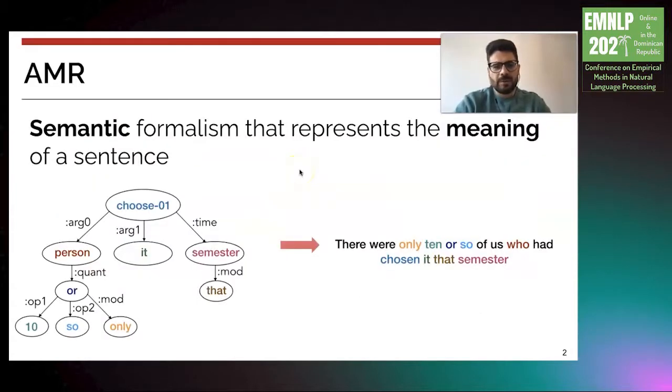So in this work we explore AMR. AMR stands for Abstract Meaning Representation. This is a semantic formalism that represents the meaning of a sentence. So here you have an AMR graph, and here you have the sentence that describes the meaning of this AMR.